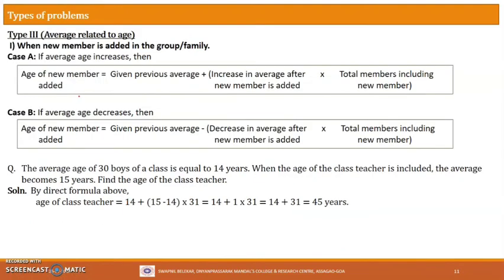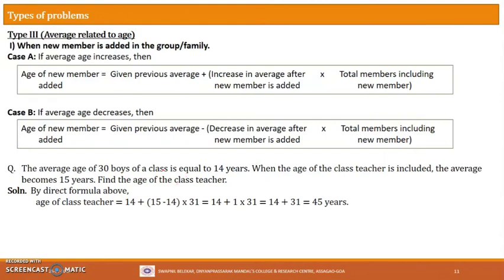Alright. Let's now see the problems related to age. Let me put a question here. Let's say there are 5 members in a group whose average age is given. Suppose we add a 6th member, and suppose the original average increases after adding this 6th member. Then what will be the age of the 6th member? Okay, the formula given here will help us in solving such questions.